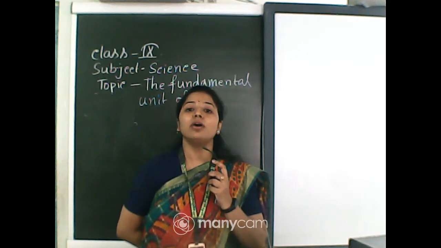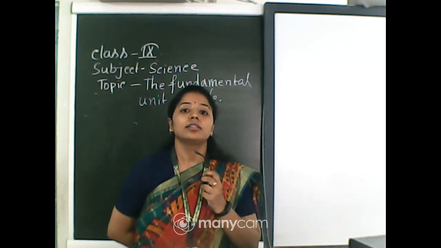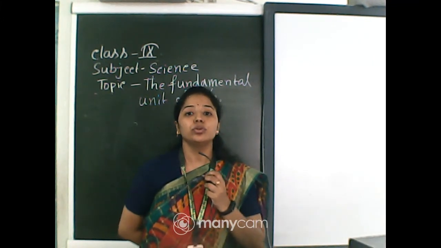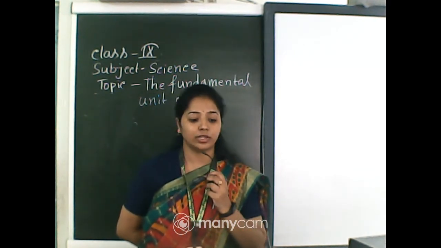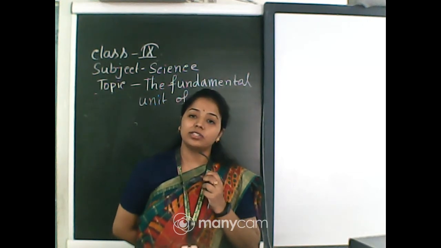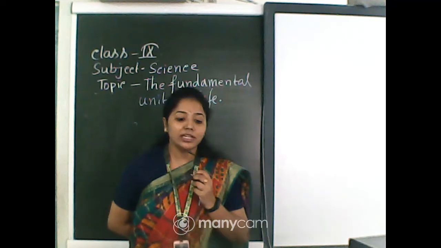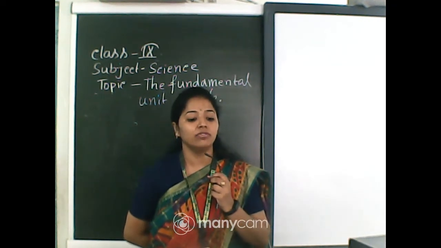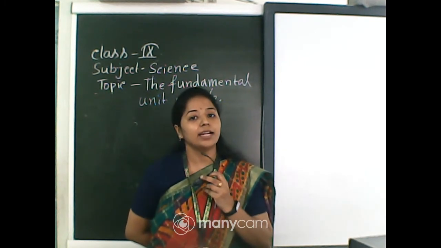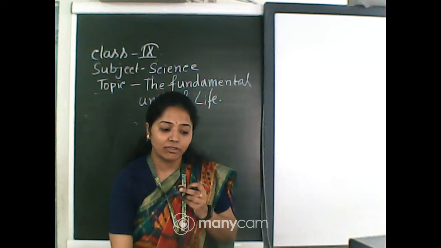Now, on the basis of whether one cell or more than one cell is present, organisms are divided into two parts: unicellular organisms and multicellular organisms. The organism that consists of a single cell is known as a unicellular organism, and the organisms which contain various cells that perform different activities or functions, such as plants, animals, and fungi, are multicellular organisms.